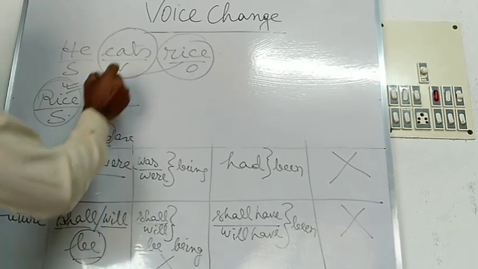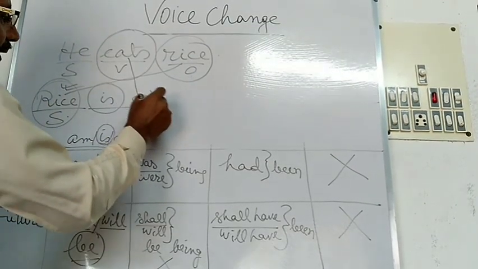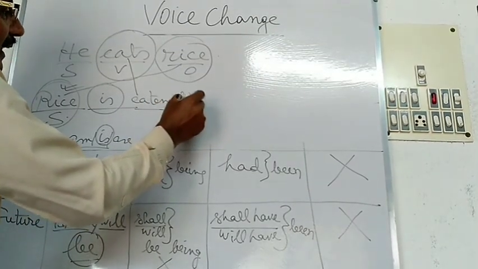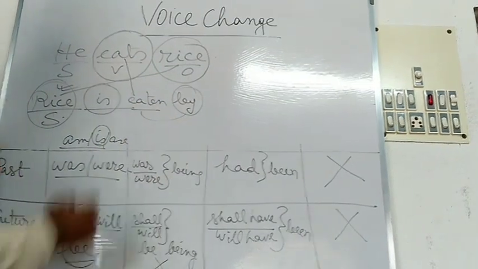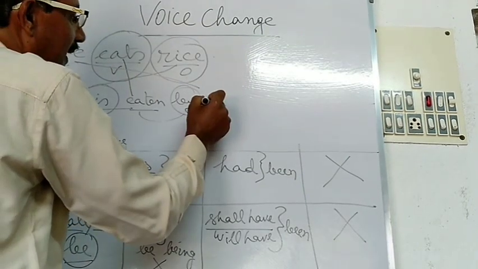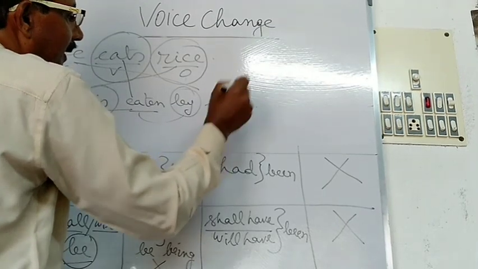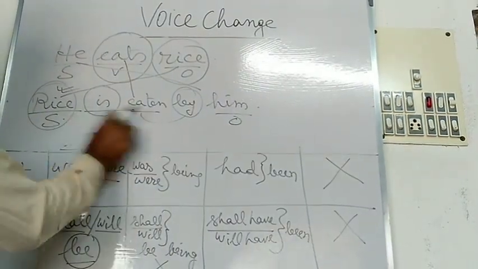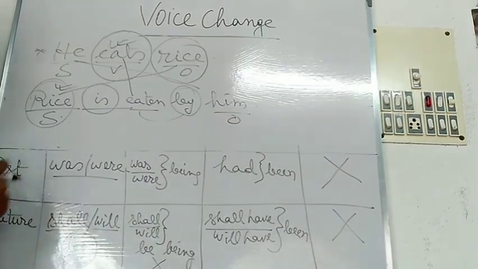Rice is. Next, you will have to use the past participle form eaten. Rice is eaten. Then you will have to use a preposition by. Generally, by is used just after the past participle form. Then the subject becomes the object in the passive voice. Here he will become the object, him. Him is the object. Here this is the present indefinite tense. The verb is used here in this sentence as the present indefinite tense.